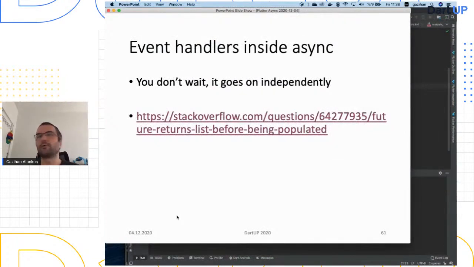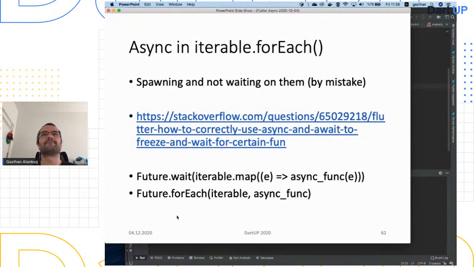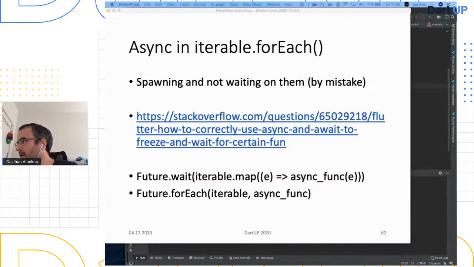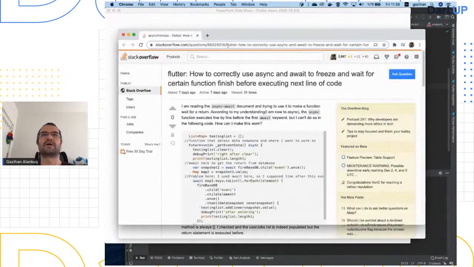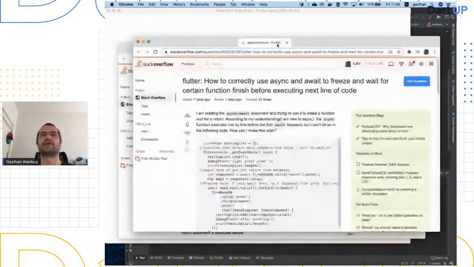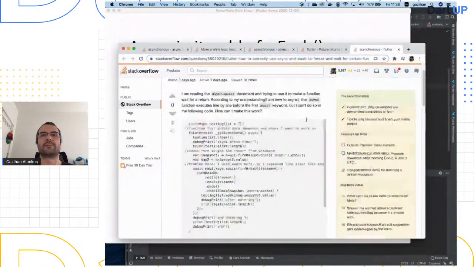On the same vein, async and iterable forEach. There was a question about functional programming, right? Like dot forEach, etc. You like it, but it sometimes creates issues with async code if you're not careful. So let's see what this guy is doing.